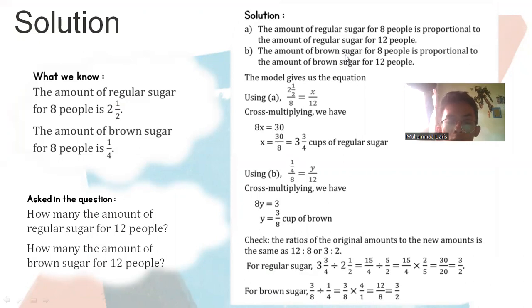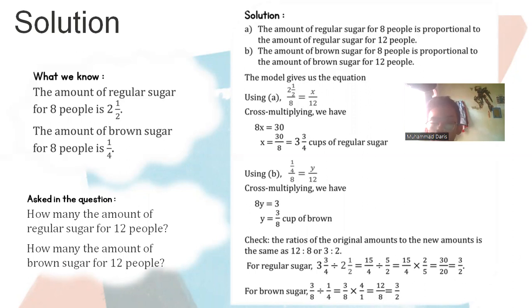We can get the same from the ratio model using the amount of brown sugar for 8 people and the amount of brown sugar for 12 people. 1/4 divided by 8 is equal to y over 12. Cross multiplying, we have 8y is equal to 3, so y is 3/8 cup of brown sugar.